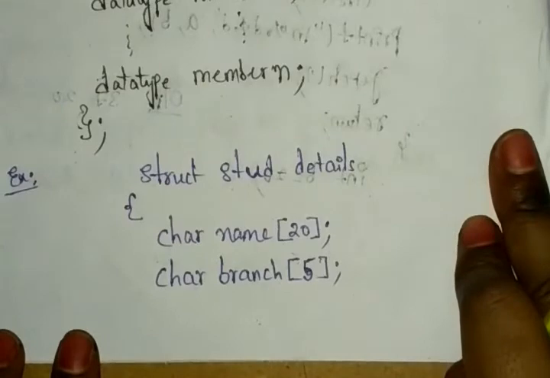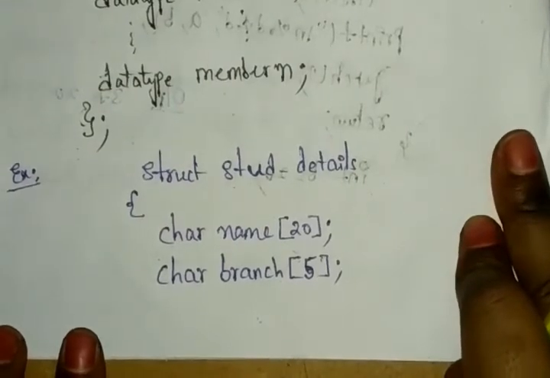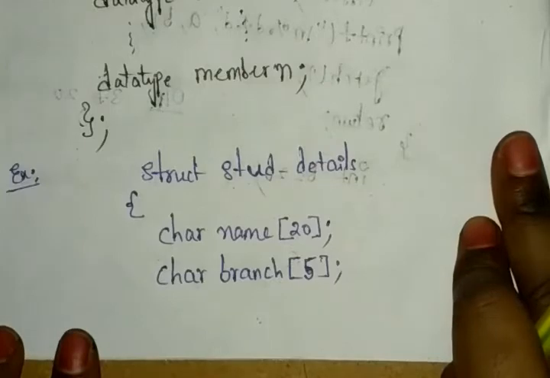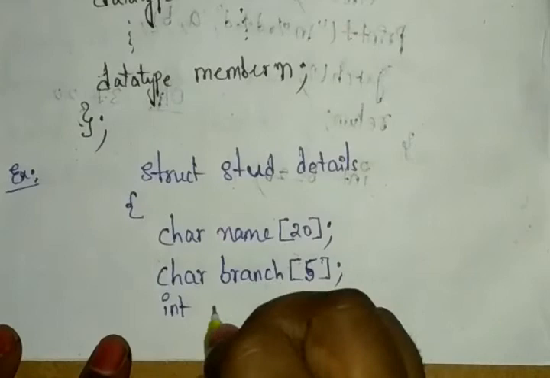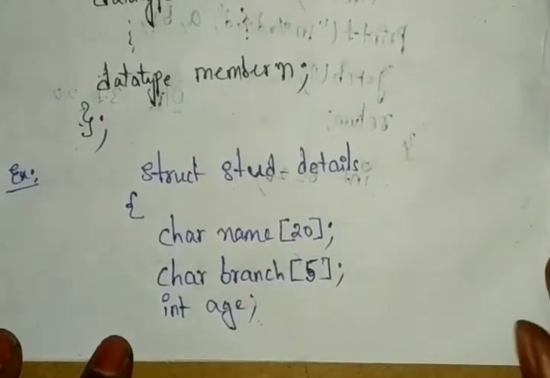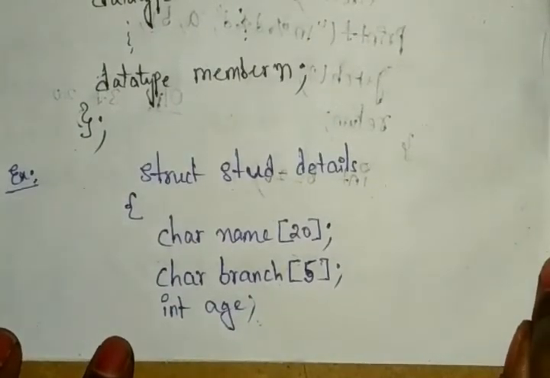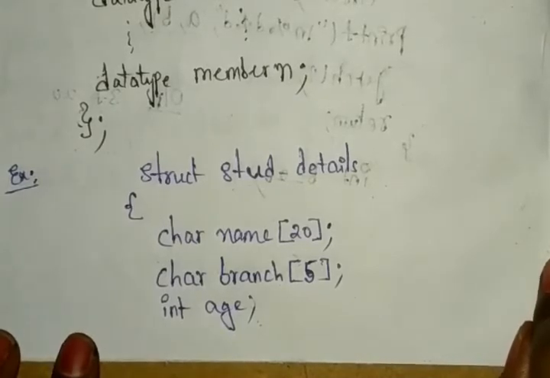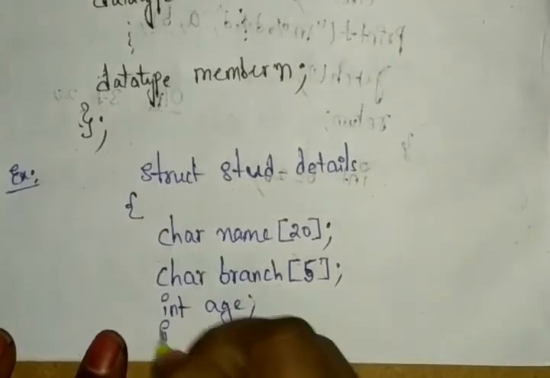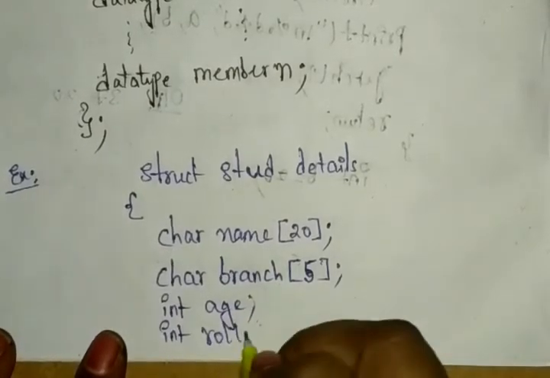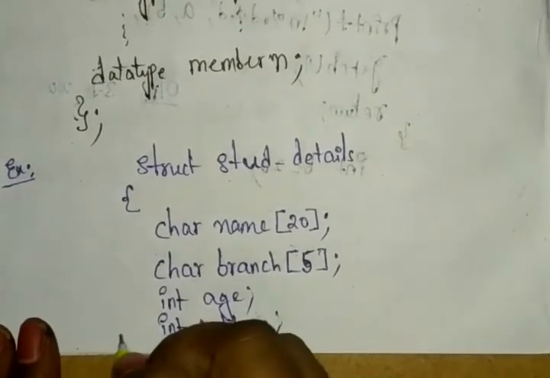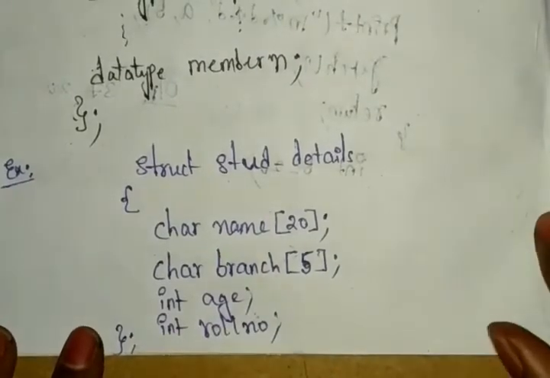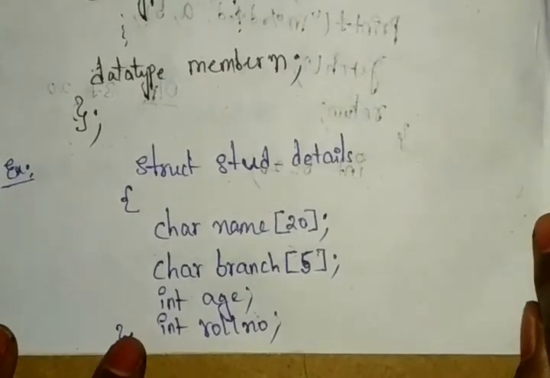And not only that, here I need the student age also. The age will be displayed in integer format, so you can mention int age. Next, we need to take the roll number for the student. The roll number will be in integer format only, so you can mention int roll number. Once you complete writing this, close the tag with the ending semicolon. Don't forget the ending semicolon.